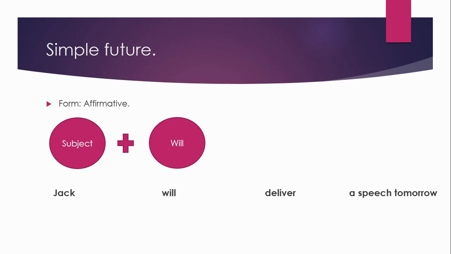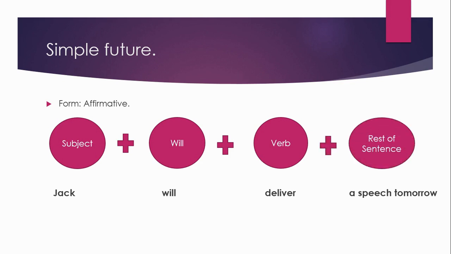then we have the verb. the verb كي داير verb في the bare infinitive يعني ما مصرفش. and then we have the rest of the sentence. okay. So this is the rule for the affirmative. This is the form of the affirmative sentences in the simple future. في simple future هكا كيكونوا subject will plus verb ما مصرفش plus the rest of the sentence.